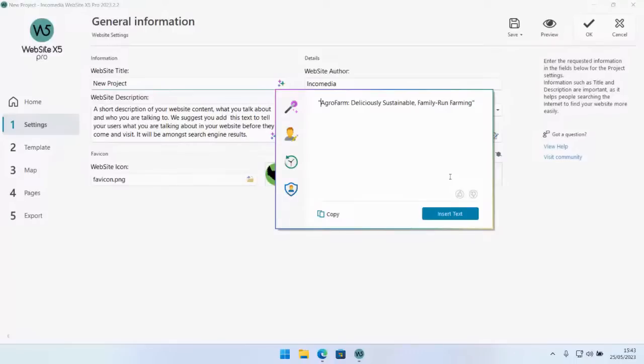You think that what the AI produced is not really what you need, you can let us know so we can further improve the system that is going to be feeding the AI the prompt. You can copy the text. You can also decide to just select a part of the text and then click copy. Or you can click on insert text, and the entirety of the result is going to be displayed directly inside the website title section. So let's try this out.